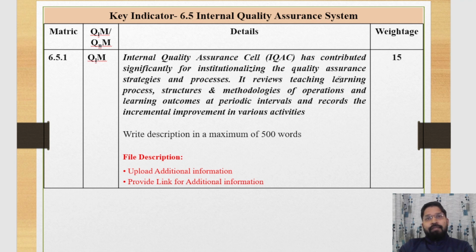The number of feedbacks conducted by the IQAC is also calculated, analyzed, and a report is designed on that feedback and analysis.